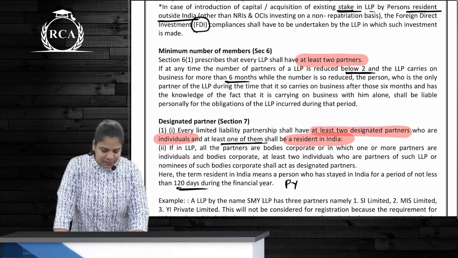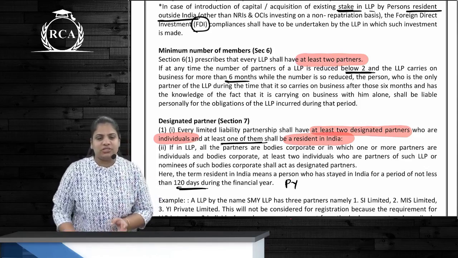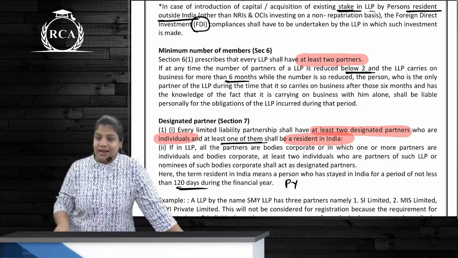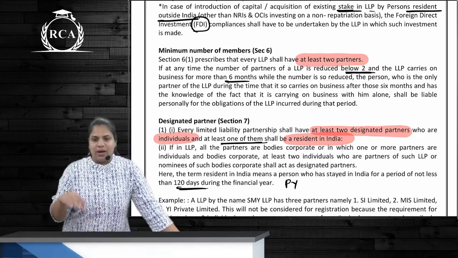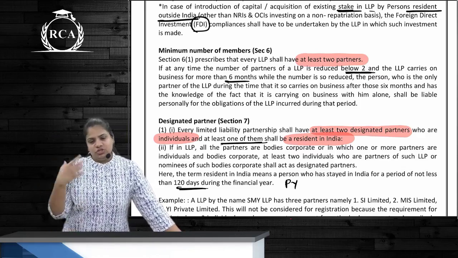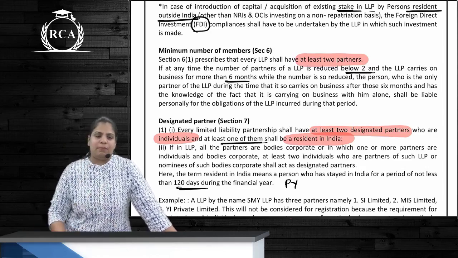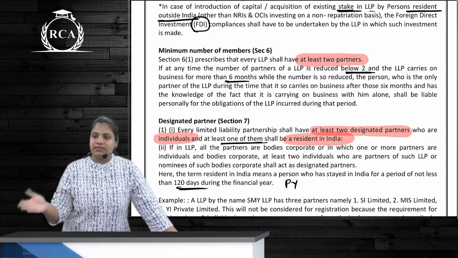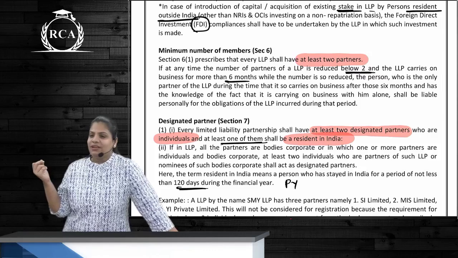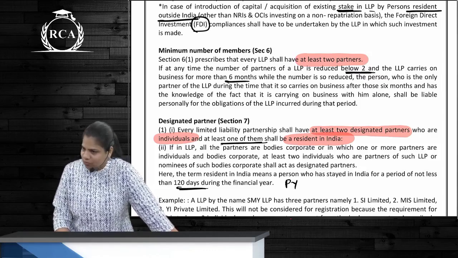Okay, minimum number of partners. This is same as with section 3 and 3A, correct? So section, over here, what are they telling? How many partners are required? Minimum 2 partners. And if the number reduces below 2 and LLP carries out business for 6 months or more, then जो भी debts are incurred by the company when after 6 months this single member is going to be liable. And what will be his liability? Unlimited liability. One more effect of this we had seen. Correct. Tribunal can give an order for winding up. May give an order for winding up, right?